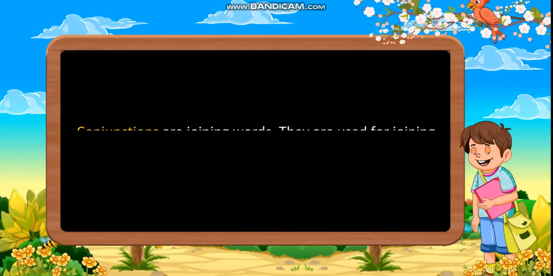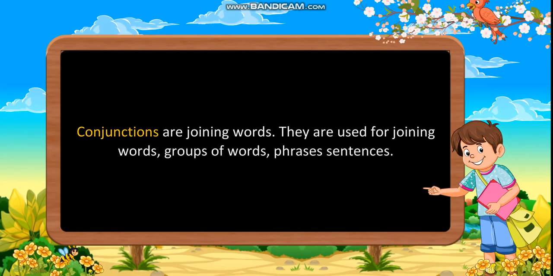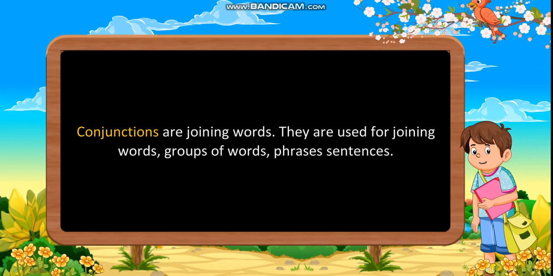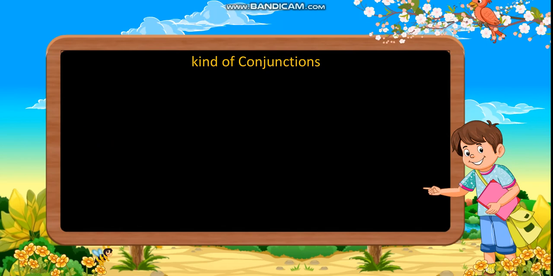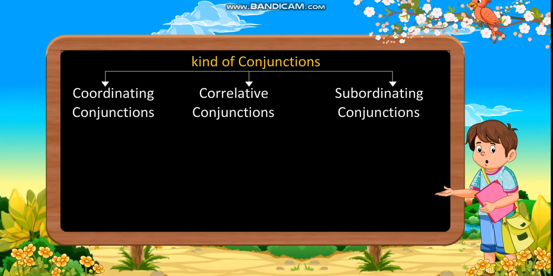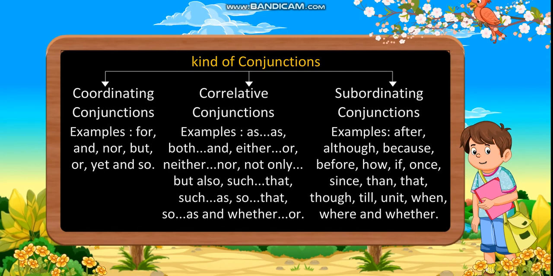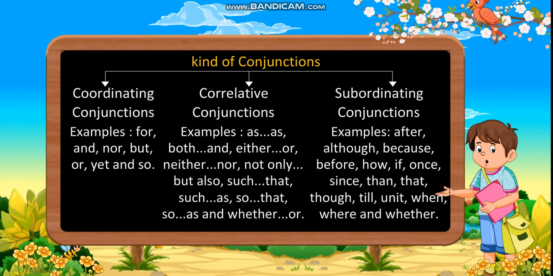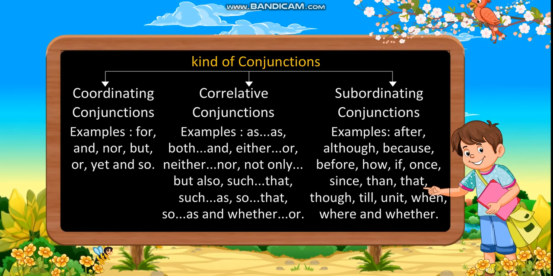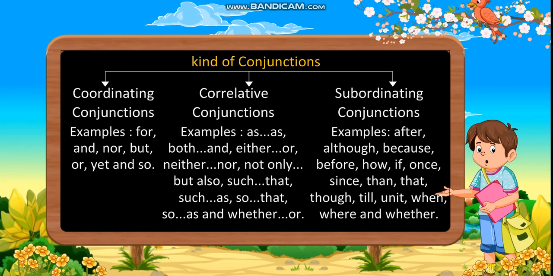Conjunctions. Conjunctions are joining words. They are used for joining words, groups of words, phrases, and sentences. Kinds of conjunctions: coordinating conjunctions, correlative conjunctions, subordinating conjunctions. Coordinating conjunctions. Examples: for, and, nor, but, or, yet, and so.